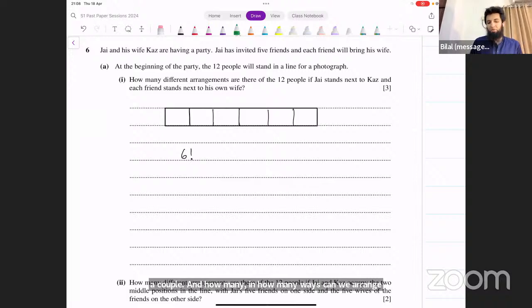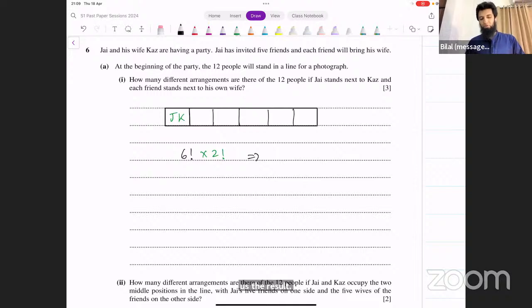In each box, for example in the first one, you have J and his wife, K. They can switch places with each other as well, and the same thing happens with each of the other couples. So we have to multiply it by 2 factorial because of that, and that's going to give us 6 factorial into 2 factorial. That's 1440.